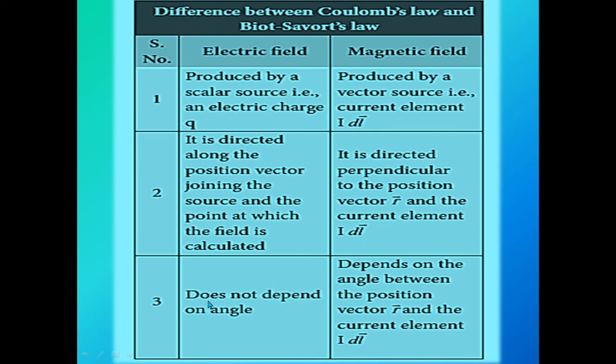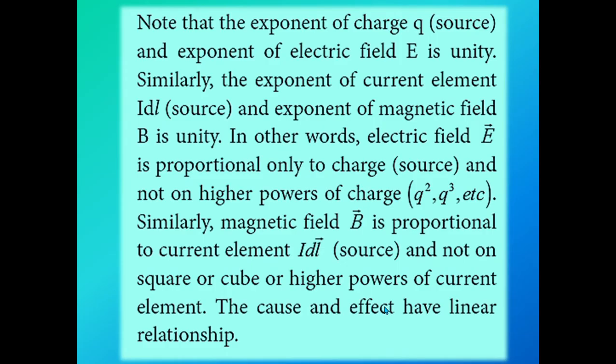Third point, for the electric field it does not depend on angle. For the magnetic field, it depends on the angle between the position vector r vector and the current element I dl vector. The last one: note that the exponent of charge q source and the exponent of electric field E is unity. Similarly, the exponent of current element I dl source and the exponent of magnetic field B is unity.